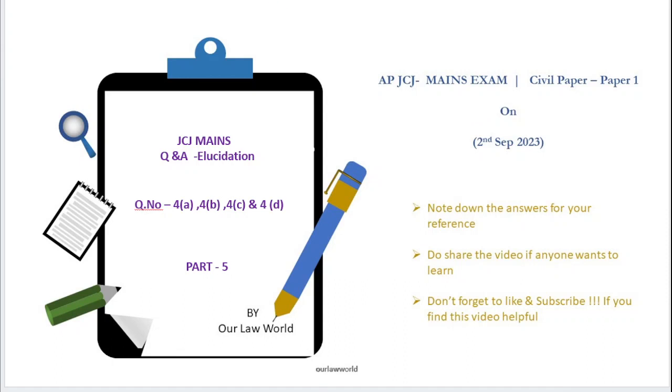In this video, we'll be covering question number 4 in the civil paper for AP JCJ mains examination. This question has 4 sub-questions, 4A, B, C and D. So in this part 5 of this video, we'll be covering all the 4 questions. If you have any doubt, kindly make a note. Question number 4 is of 2.5 marks, and it consists of 4 sub-questions.